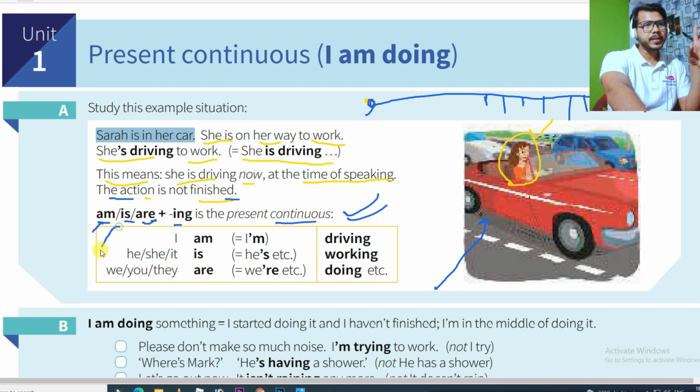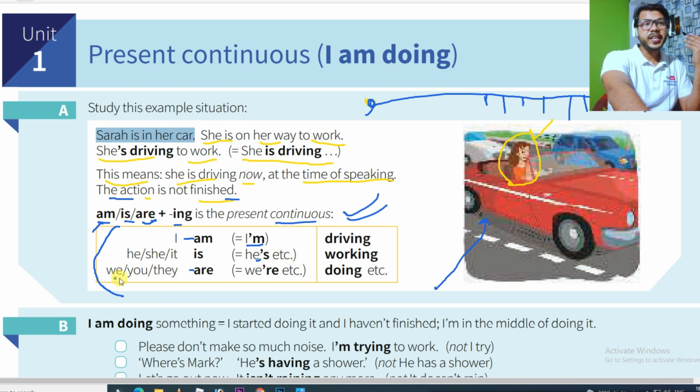So here you can see it is written that am can be connected with I, is with he, she, it, and are with we, you, they, the plural. And if you talk about the contraction, the shortcut, instead of saying I am, you can say I'm. Instead of saying he is, she is, it is, you can say he's, she's, it's, like this.